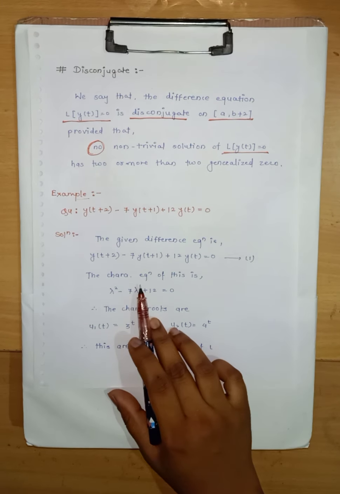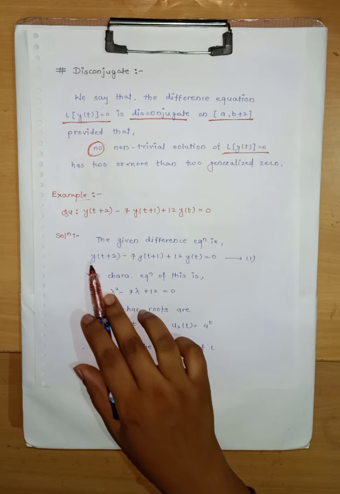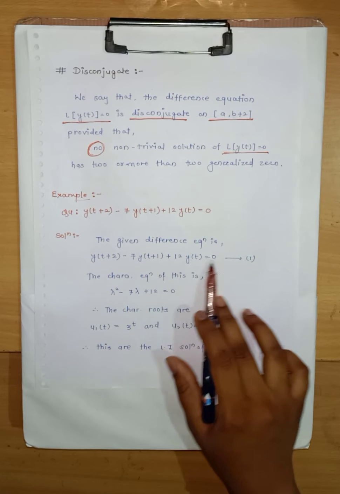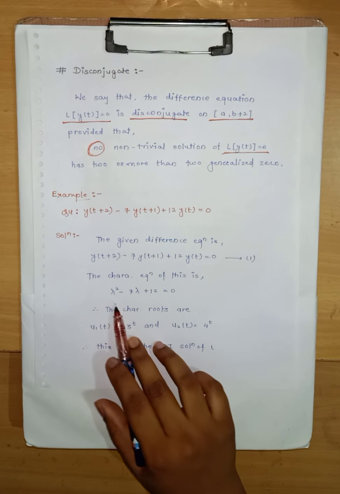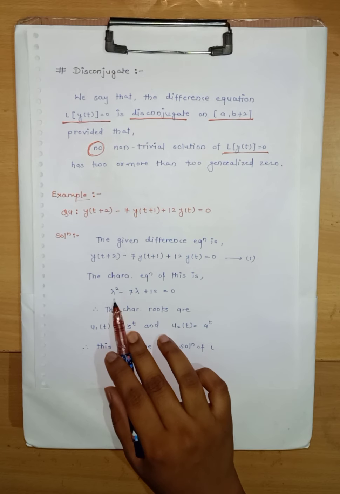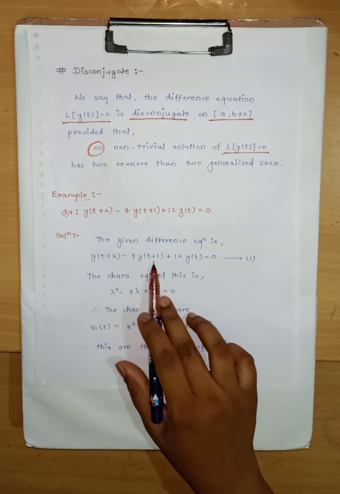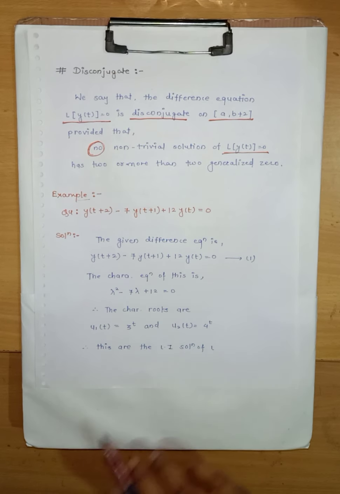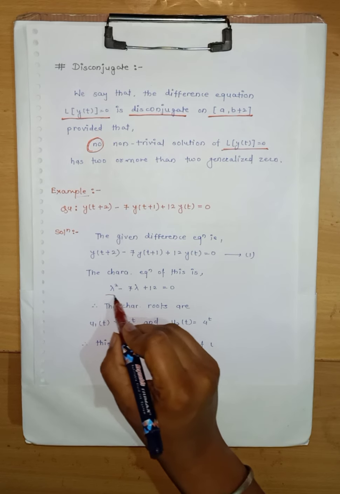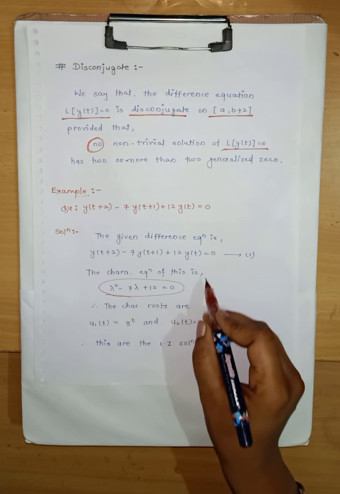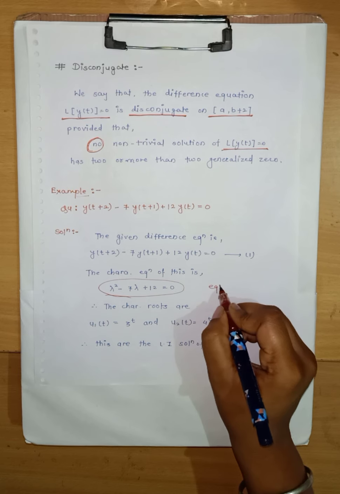And then we will write the characteristic equation of this equation, and this is its characteristic equation, that is lambda square minus 7 lambda plus 12. So this is the characteristic equation of equation number 1.